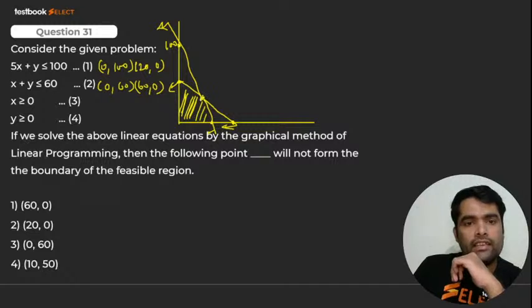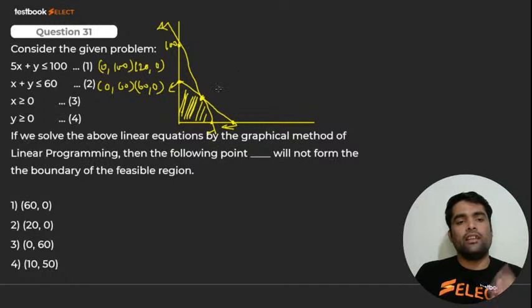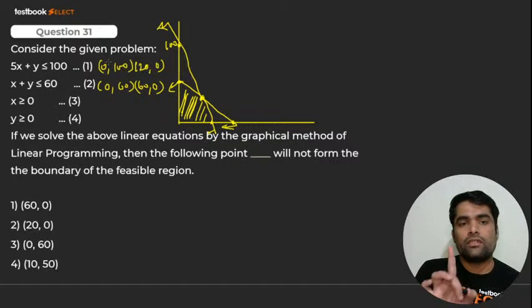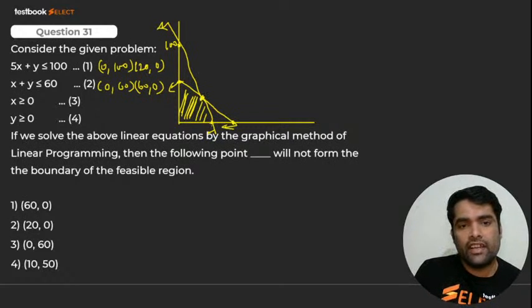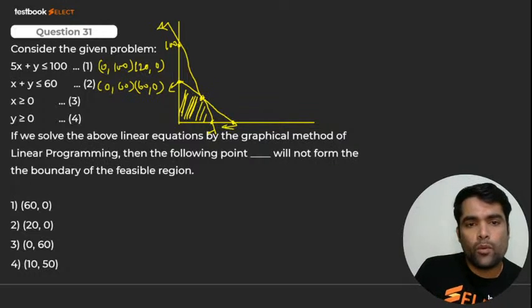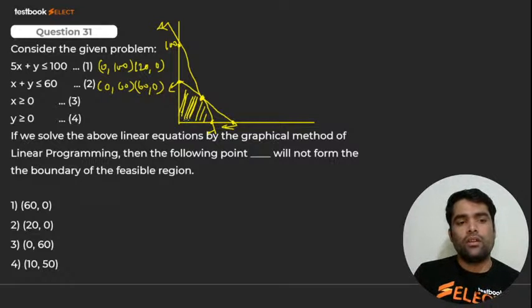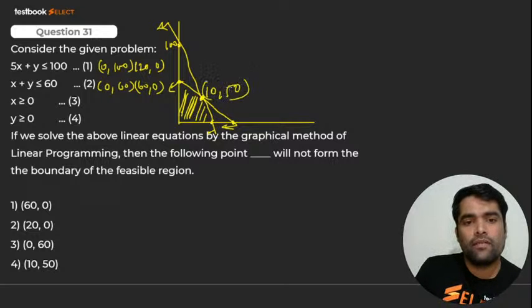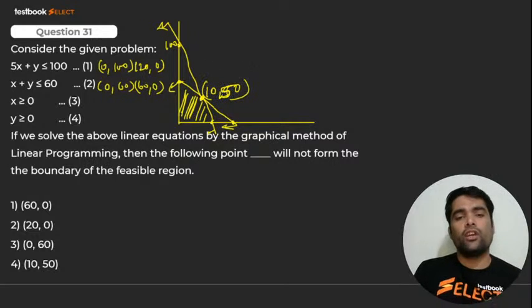He is asking what the point is here. I'll tell you. You can get it from both equations, but don't solve the equations for the coordinates of this point. Just listen to me very carefully. Say it is 60, it is 60, it is 20, right? So definitely this point is less than 20. Look in the question. So we have 10. So definitely the coordinates will be 10 and 50. Yes or no? 10 and 50.